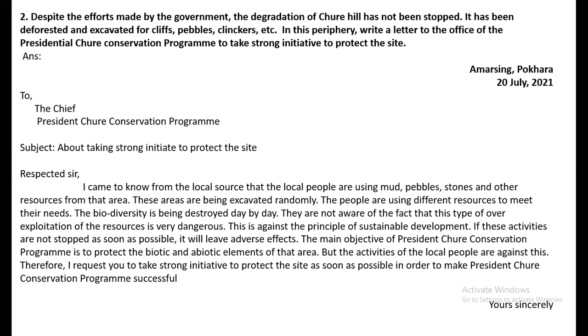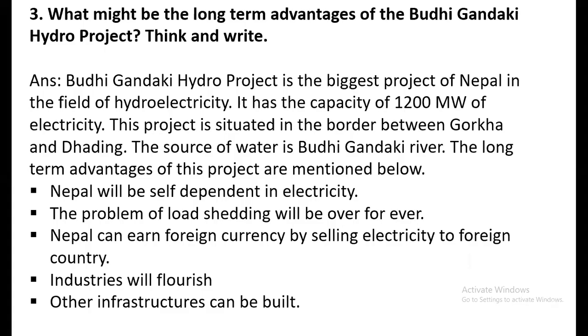So now we go to another question. What might be the long-term advantages of Budi Gandaki hydro project? Think and write. So Budi Gandaki project is the biggest hydropower project of Nepal. So far, we have Kali Gandaki A, which has production capacity of 144 megawatt of electricity. Till now, we have Kali Gandaki A as the biggest project. But after the completion of this project, this is going to be the biggest because it has production capacity of 1200 megawatt of hydroelectricity.